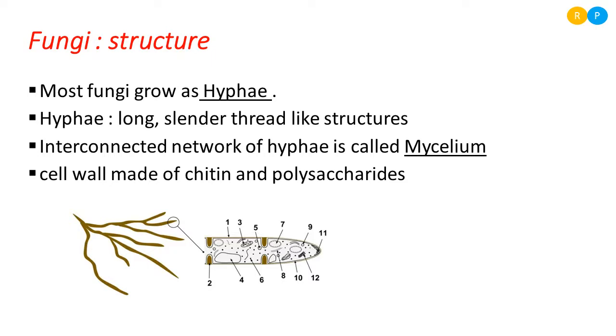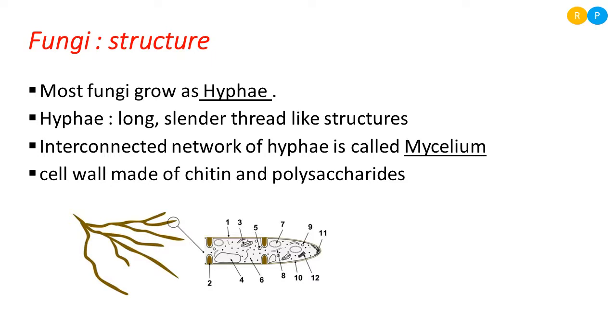You can find in the diagram properly mitochondria, ribosome, Golgi apparatus, then vacuole, nucleus. All the cell organelles are present because a fungus is a eukaryotic organism. It consists of eukaryotic cells. Because of that, all membrane bound cell organelles are present in each and every cell. So how many cells can you find here? This enlarged hypha is showing two cells.